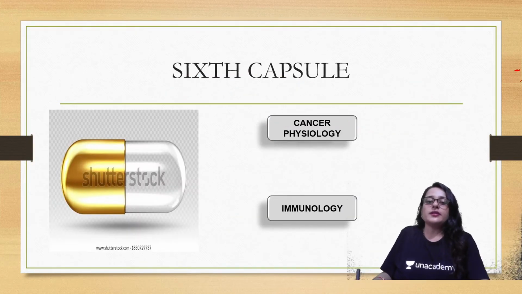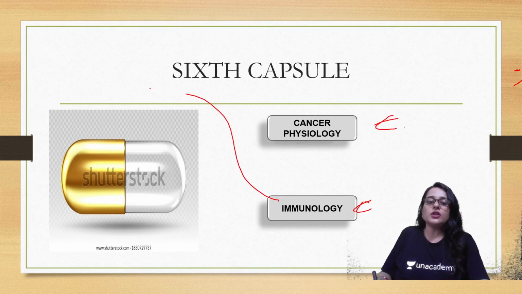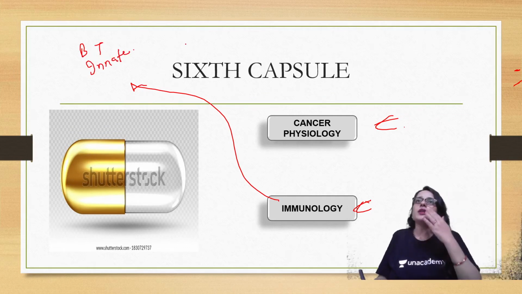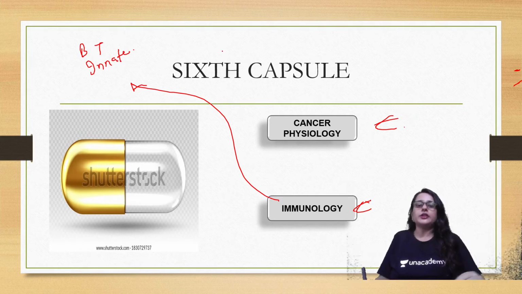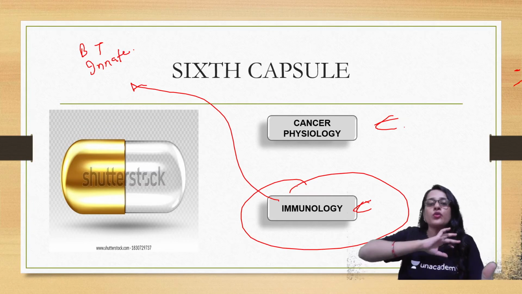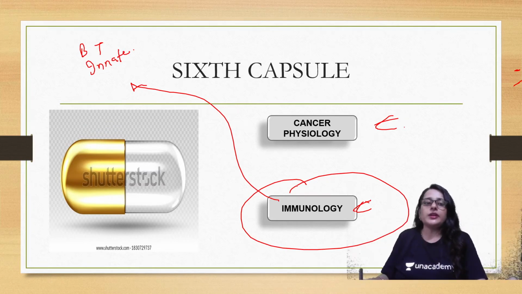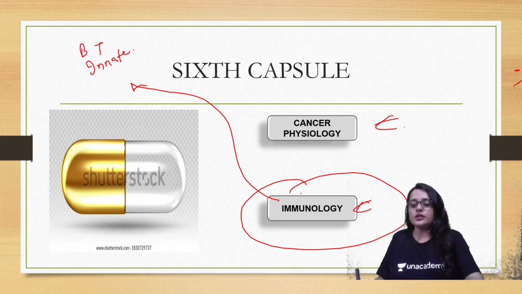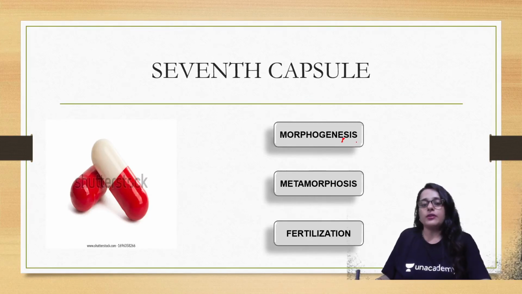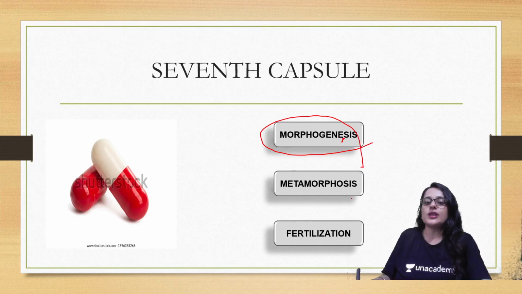Then sixth capsule. Under sixth capsule, you have to go through cancer physiology and immunology. Under immunology, you will just go through B cells, T cells, innate immunity, adaptive immunity, then humoral immunity, then cell mediated immunity. So certain basics you have to go through. It does not mean you have to read full topic very elaborately, but only important things you have to go through.